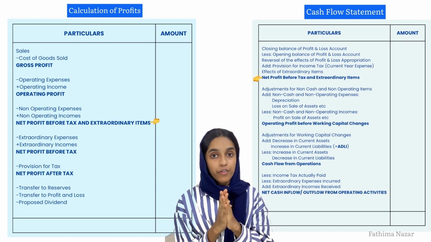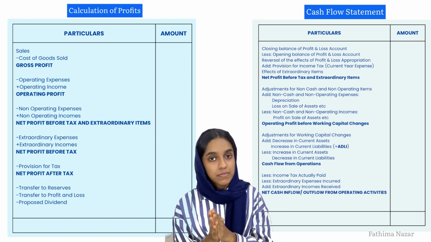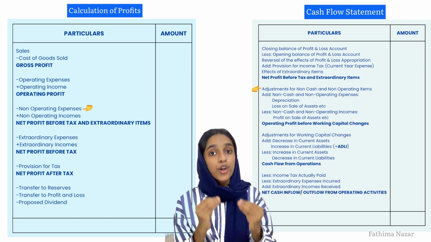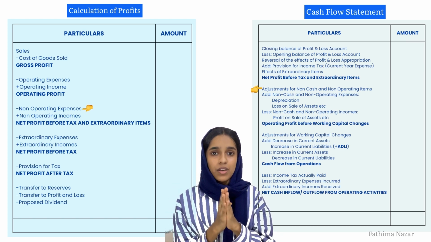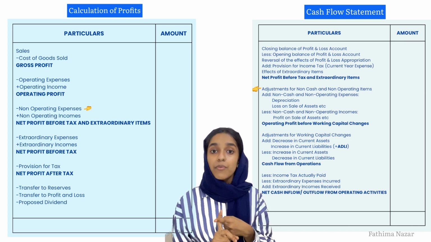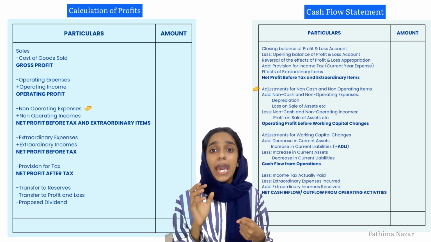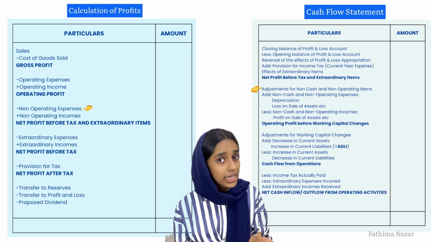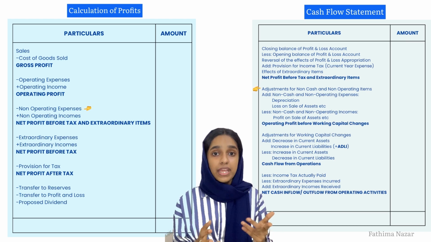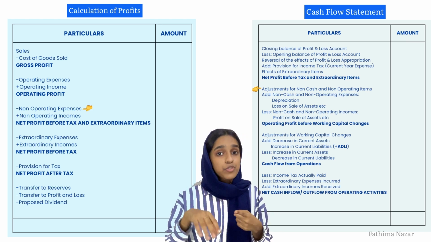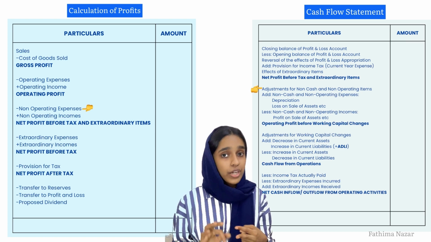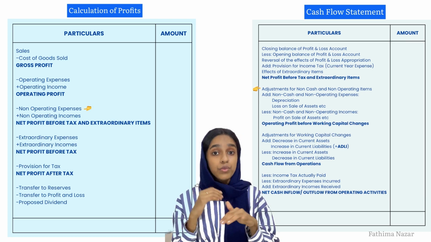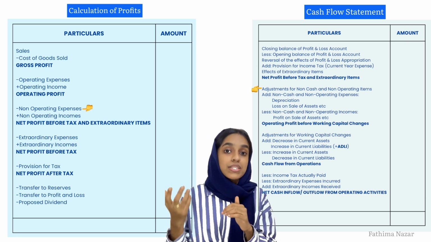After we have net profit before tax and extraordinary items, firstly, we are going to eliminate all non-cash and non-operating expenses or incomes. Why non-cash and non-operating? Firstly, why non-cash? This is a cash flow statement, and if there is an effect of any non-cash transactions in this profit, do we need that? No. We'll have to eliminate them. So if there are any non-cash expenses, we'll have to add it back. Any non-cash incomes, we'll have to reduce. For example, if depreciation is given, that has reduced the profit. We'll need to reverse it back. So we'll add depreciation back.